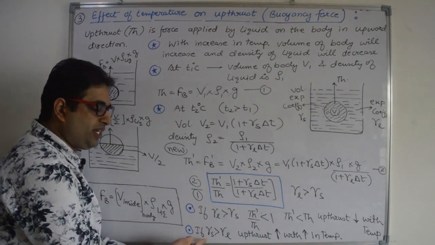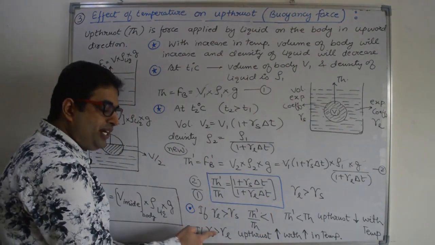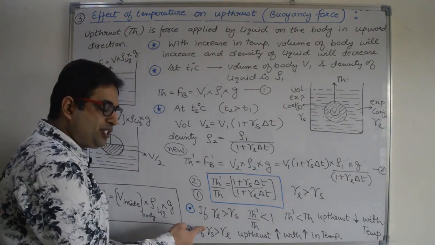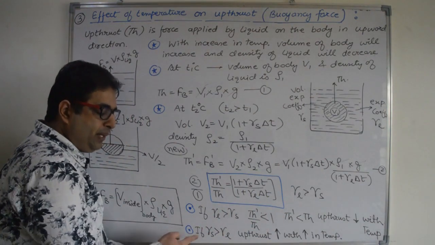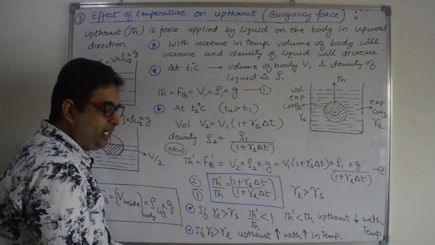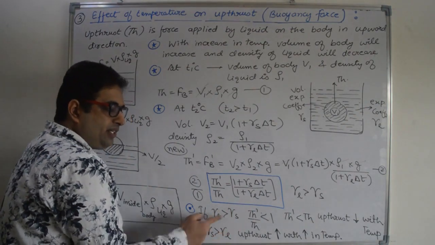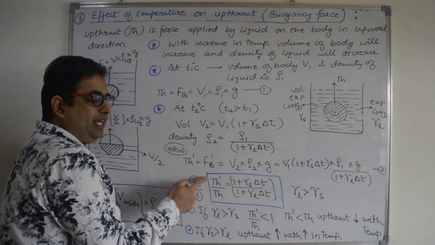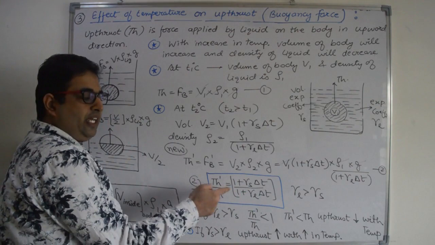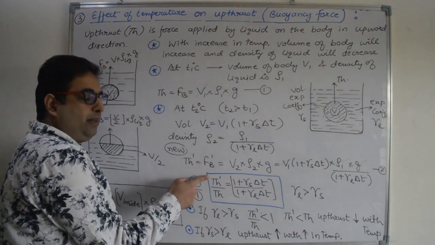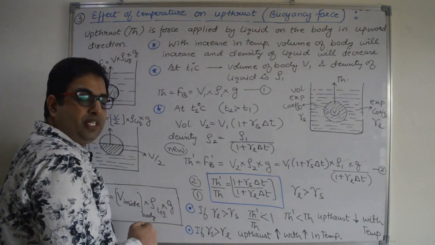If the condition is reverse, if it is given in the problem that γ solid is more than γ liquid, meaning expansion of solid is more than expansion of liquid, then there will be a reverse condition. The numerator is more than the denominator, so the ratio will be greater than 1. If the ratio is greater than 1, then the new upthrust force will be more than the old upthrust force.